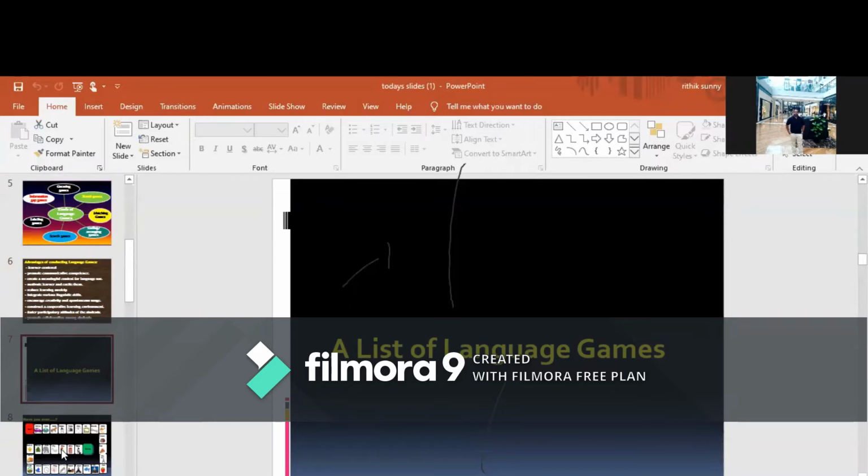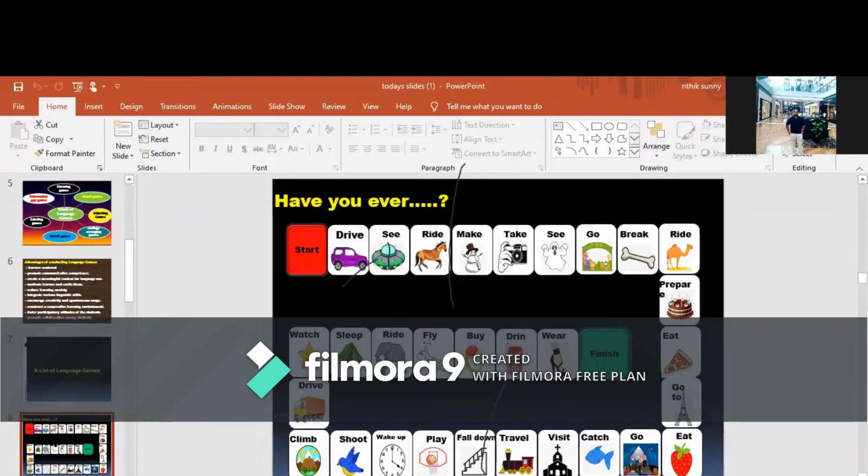So this is all the background information on language games. Now I am going to list out certain language games which will be very useful. Among them, the very first one is a game to practice grammar. The name of this game is Have You Ever? This game is called a board game, and with this we can introduce or strengthen the structure of asking questions with Have you ever?